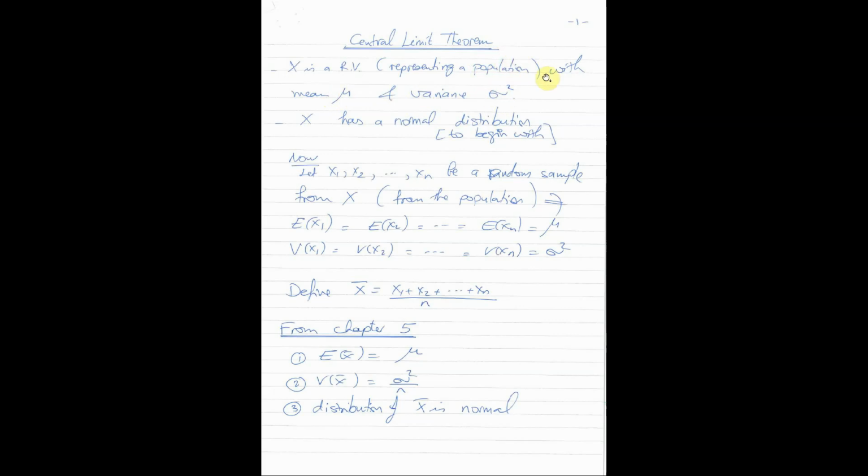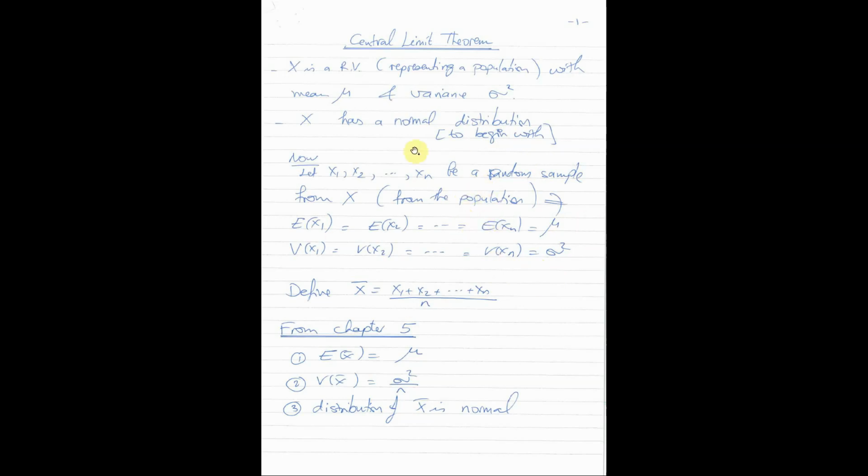In addition to this, let's begin with the assumption that our population or random variable X has a normal distribution. Let me give you an example so that you understand the context. Let's say I'm focusing on the GPAs of all university students in the world. So I have a population which contains all the GPAs of every single student in any university in the world.